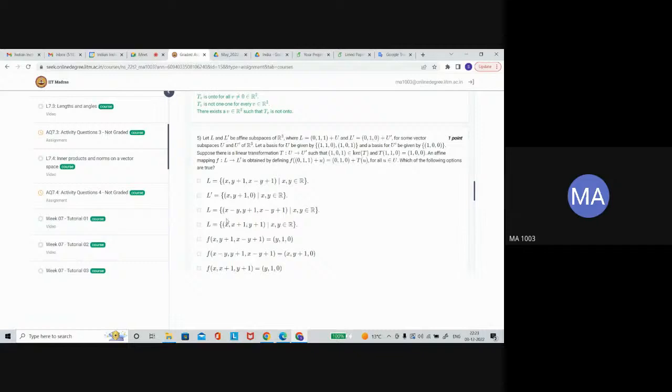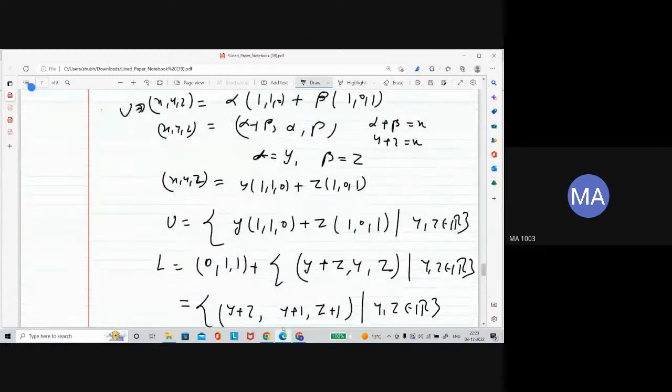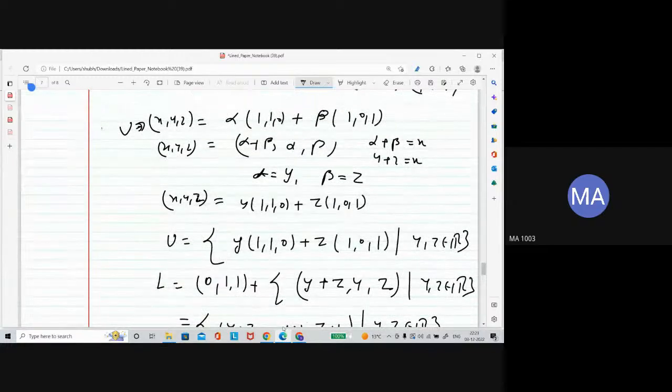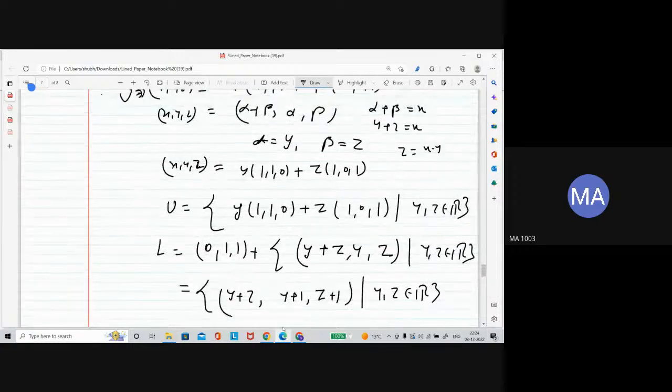But still everything is given in terms of x and y. So x plus 1, y plus 1. So you can change it here. Y plus z is equal to x, and z you can write as x minus y. So this is a long process to find. So this is y plus 1 and z is actually x minus y.